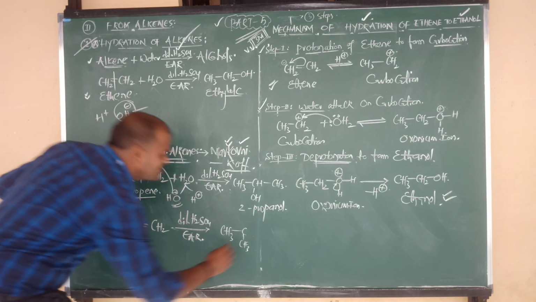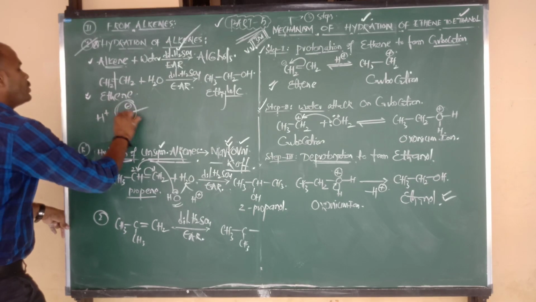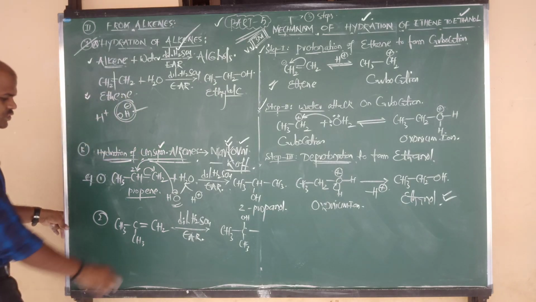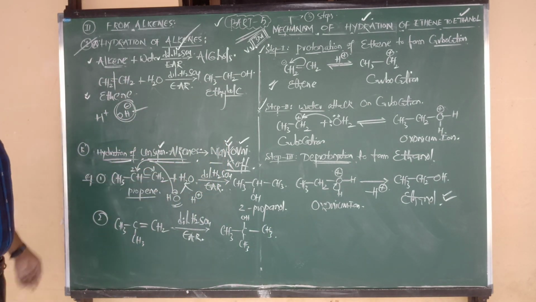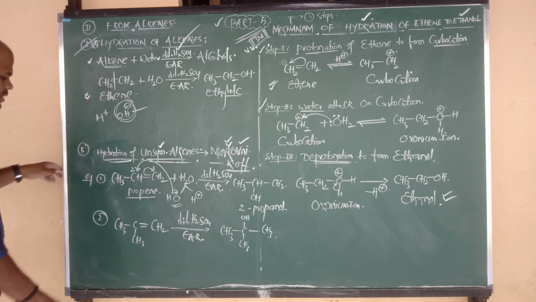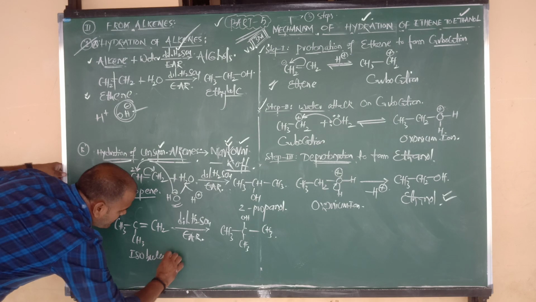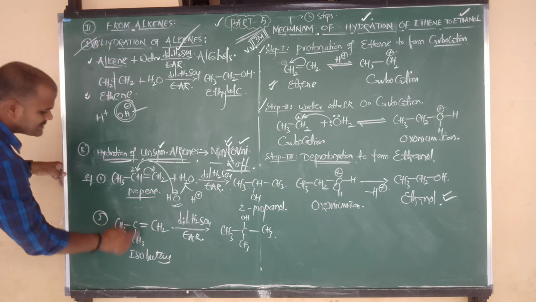Right side double bond becomes what, Nana? Single bond, and here it contains less number of hydrogens, so it is going to be attacked by the negative part. The negative part is nothing but OH-. Again here CH2 becomes what, beta? CH3. Markovnikov rule was applied. Right. So this is nothing but which compound? We can say this is nothing but isobutene. Isobutene. Okay, beta. Or we can say 2-methyl propene.